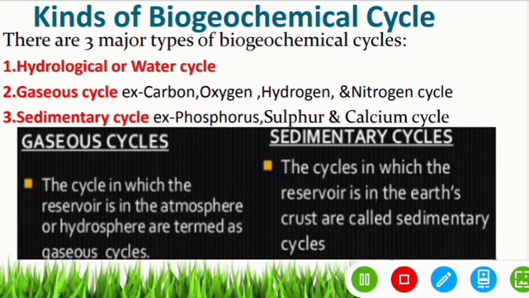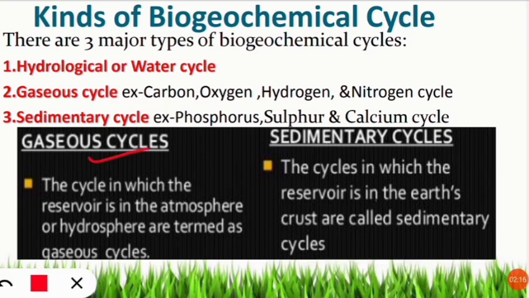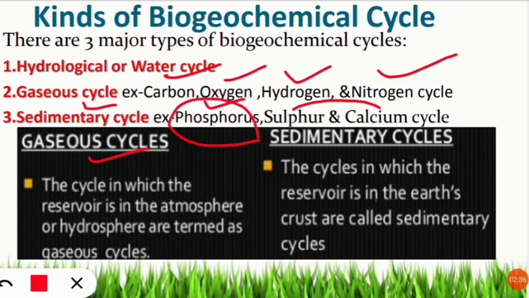So gaseous cycle क्यों कहते हैं? Gaseous cycles are for example the cycle for carbon, oxygen, hydrogen and nitrogen cycle are mostly the gaseous cycle. And the sedimentary cycle mostly includes the phosphorus cycle, but we can say sulfur and calcium cycle are also under this sedimentary cycle. So mostly we will go for phosphorus if in the question it is asking about the sedimentary cycle, but sulfur is also one of the component of sedimentary cycle. Next is why they are named as gaseous and sedimentary cycle. Yes, that's the important thing.